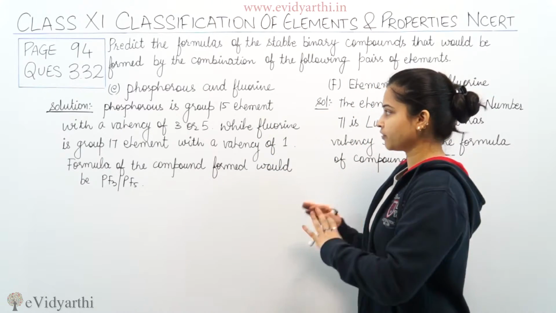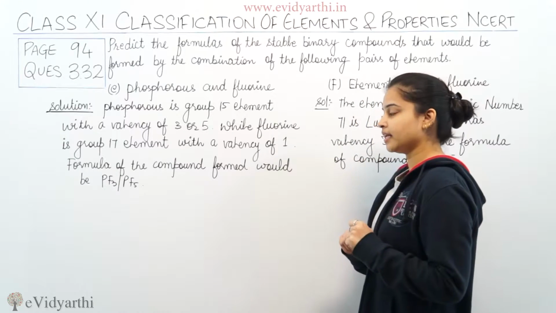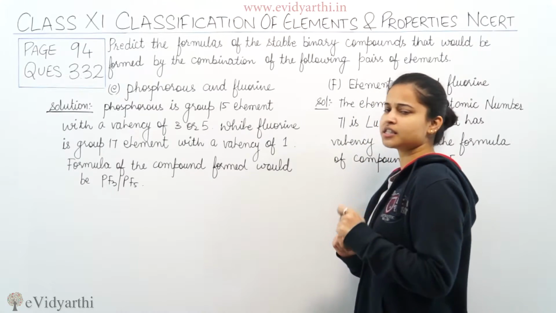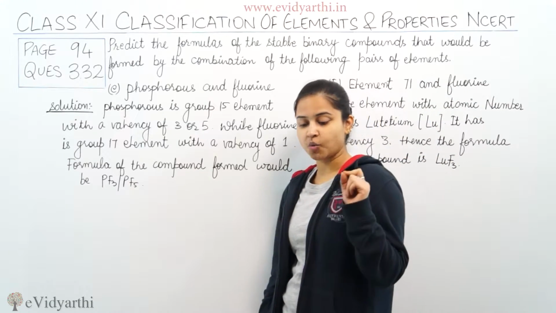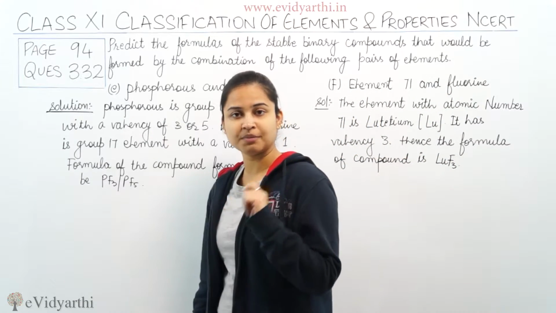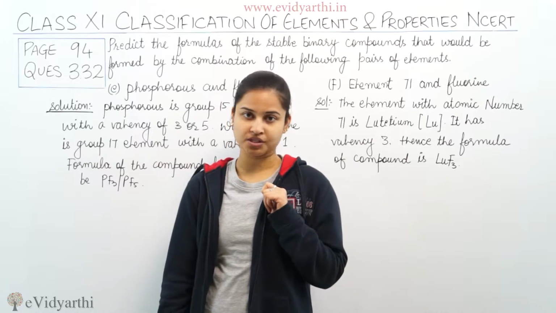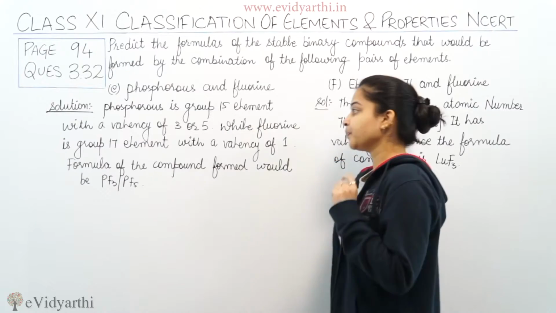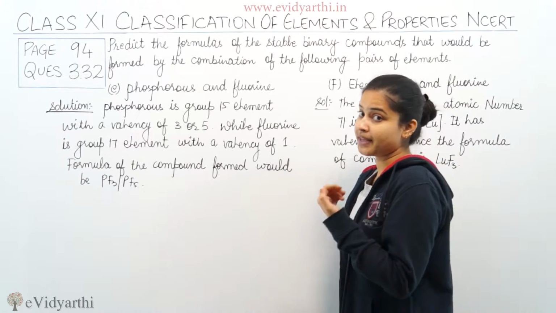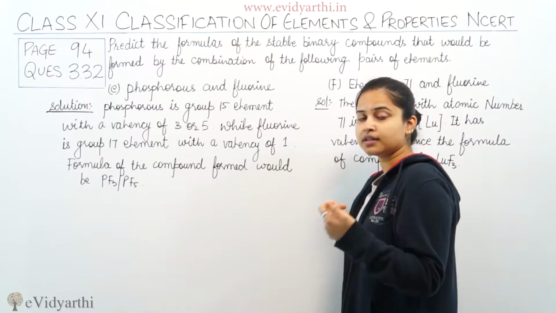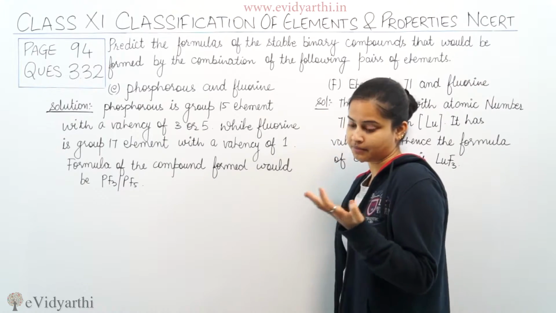So phosphorus is a group 15 element with a valency of 3 or 5, while fluorine is a group 17 element with a valency of 1. How? Because if fluorine is a group 17 element, there would be 7 valence electrons in the valence shell and hence the valency would be 8 - 7, which is equal to 1. So the formula of the compound formed would be PF3 or PF5, depending upon the valency we have taken for phosphorus. It can be 3 or it can be 5.